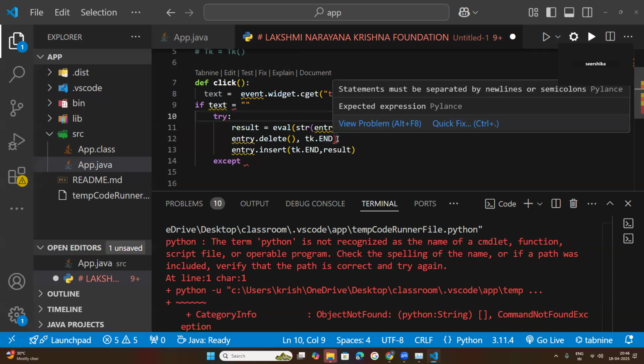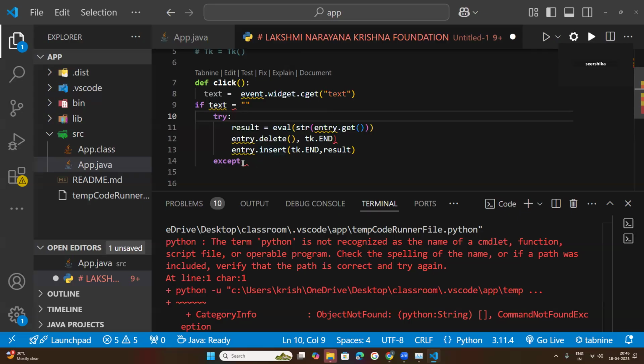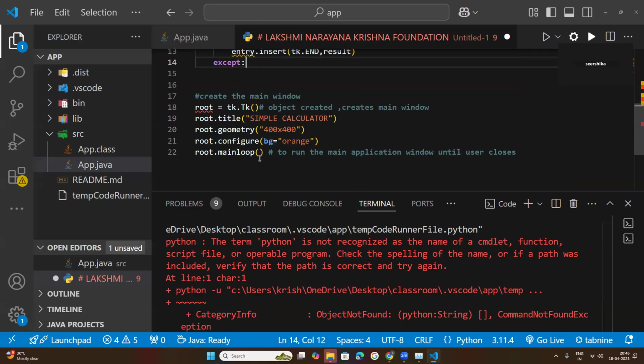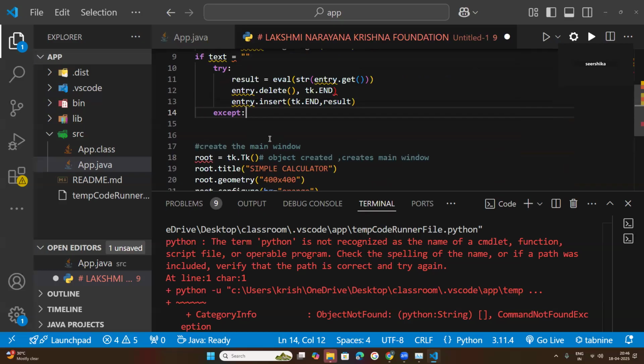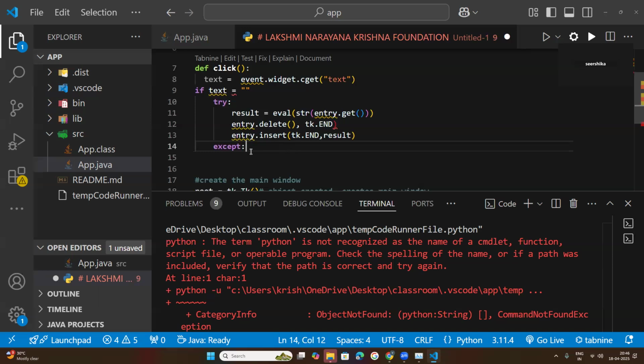So now there is no red mark here. So what is the meaning of this one? Why is it getting an error here? Let us see. This is also an except block, and it is also giving expected colon. These are very simple mistakes, but in programming, if you forget them you will get trouble, and your code will not be executed. Why are these two lines of code underlined?